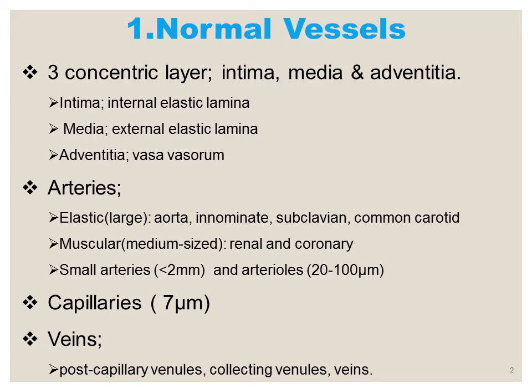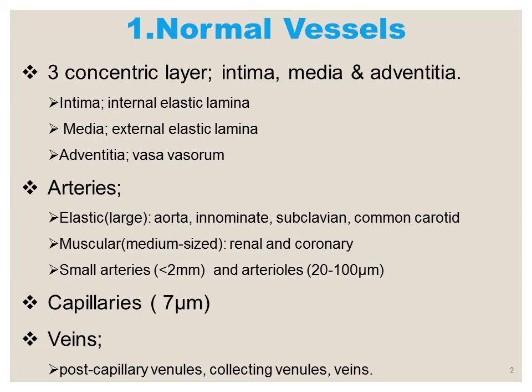Arteries are larger vessels. There are three types of arteries: the elastic arteries, which are large, the muscular arteries, and then the small arteries and arterioles. Examples of the larger elastic arteries are the aorta, the innominate artery, the subclavian, and the common carotid artery. The medium-sized muscular arteries include the renal and the coronary arteries.